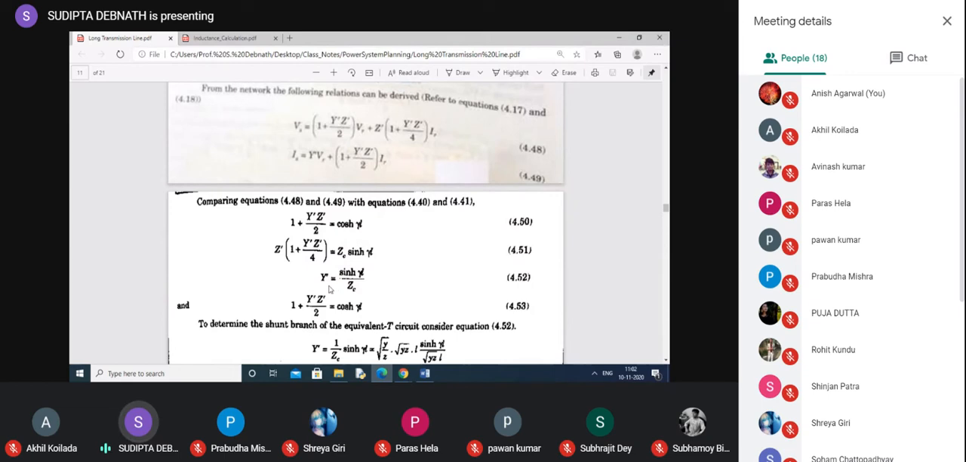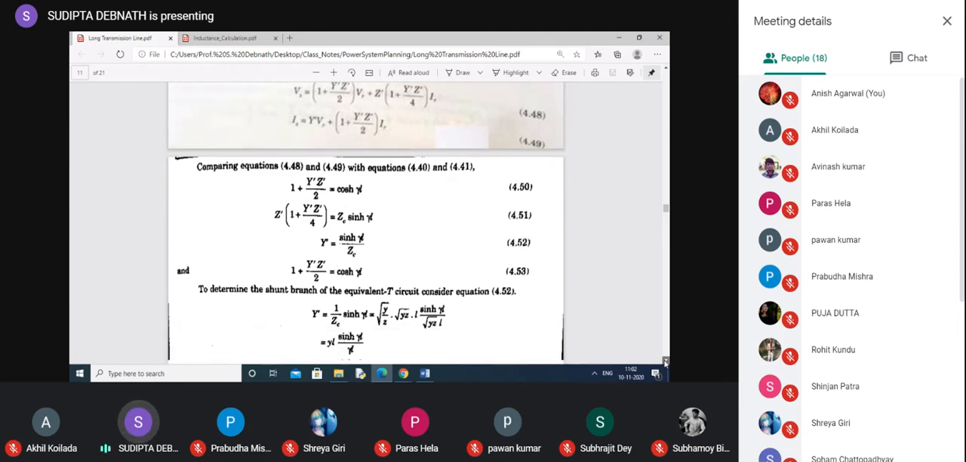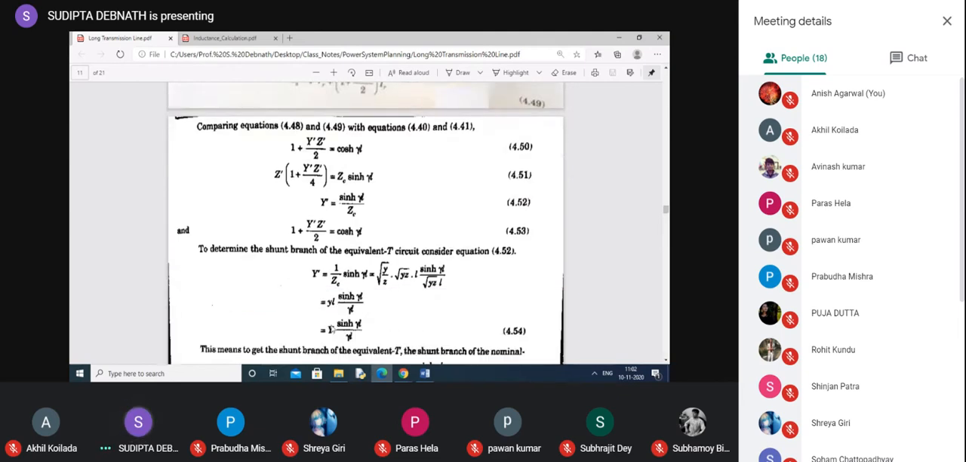Now you can see this is the simplest form. So we'll start with this equation. y dashed is equal to 1 by zc sinh(γl). Similarly, multiplying numerator and denominator by root over yz and l, we can arrive at a simple form like this: y dashed equals y sinh(γl) by γl.